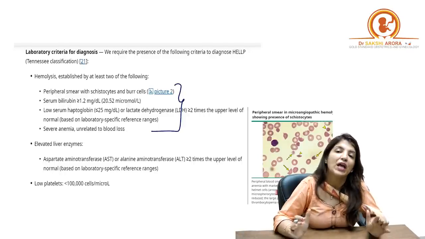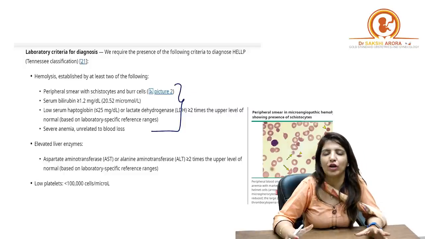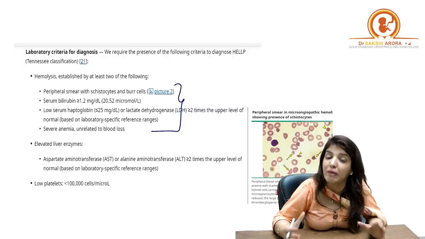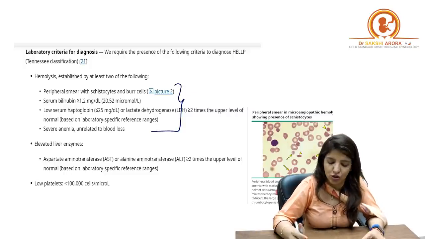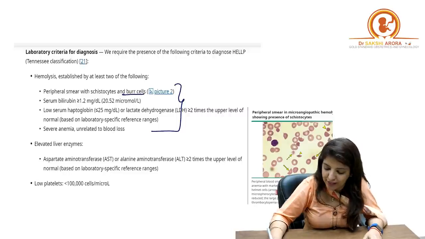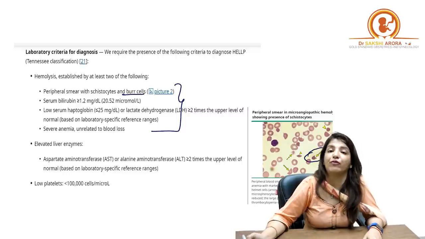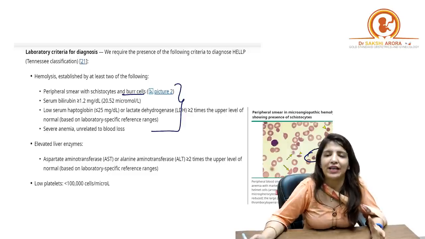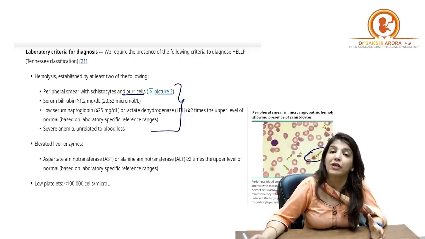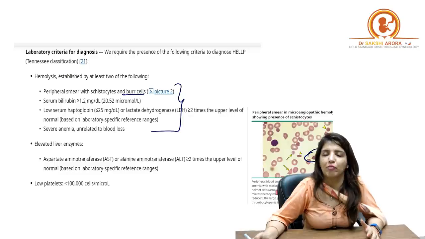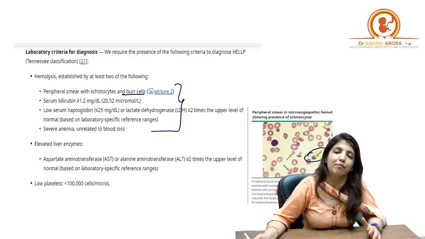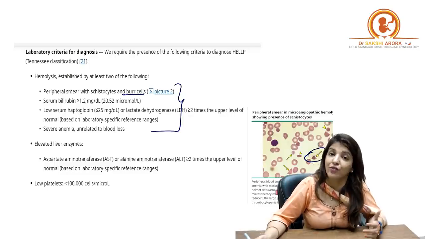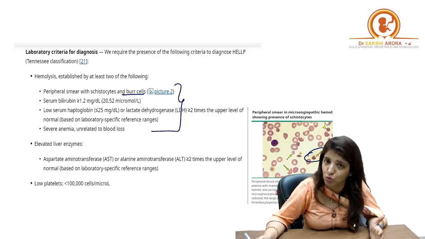And what are those? Number one, instead of hemolysis, they may say that on peripheral smear you are getting schistocytes or Burr cells. Number two, you all know that the degradation product of RBC is bilirubin. So if instead of saying hemolysis, your question says that the serum bilirubin level of your patient is raised and is more than 1.2.